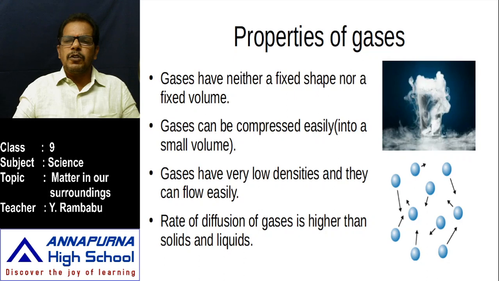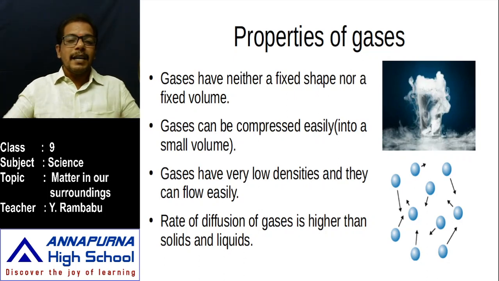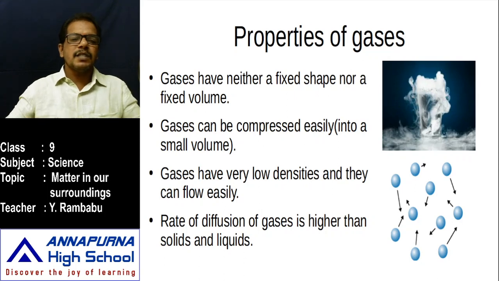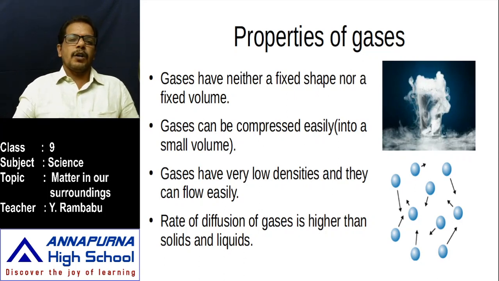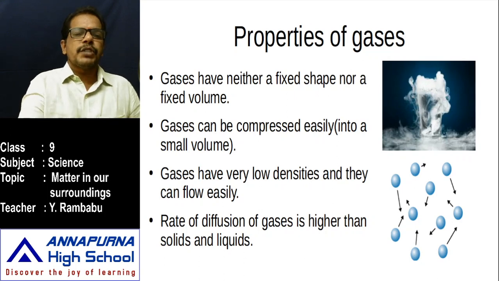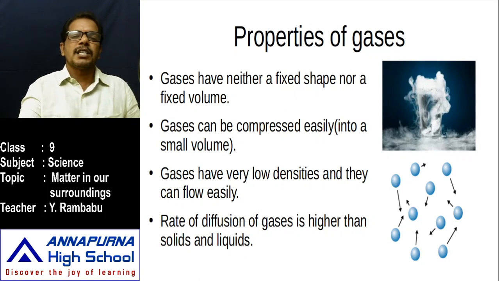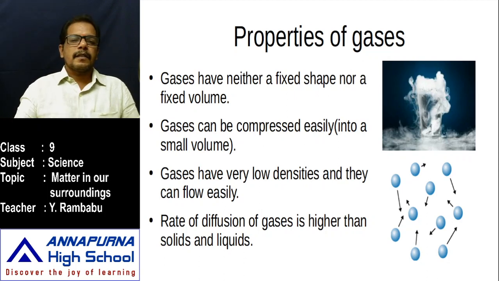Hundreds of balloons means we think of a smaller volume of cylinder, but that same gas is filled in hundreds of balloons, which means different volumes, so many balloons. From this analogy we can easily understand that gases have no fixed shape and no fixed volume. Like that, the substances which have no fixed shape and no fixed volume are simply called gases.